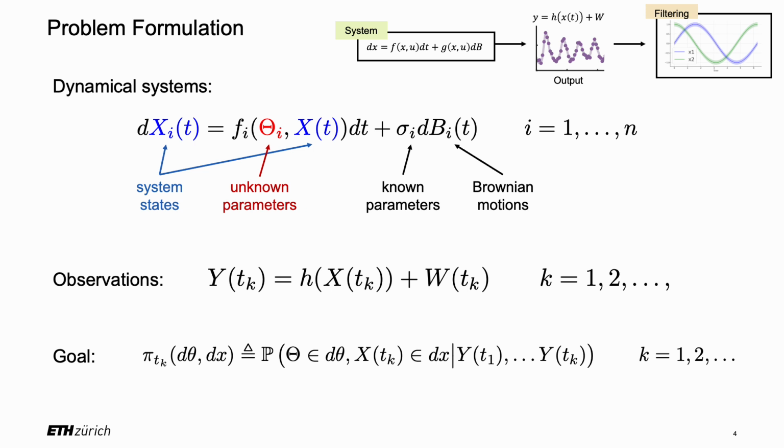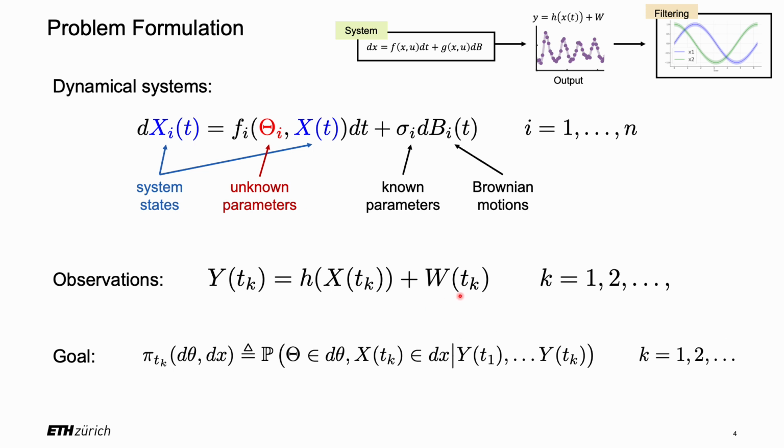In this work, we consider SDE systems described like this. Here, xt is an n-dimensional vector representing the system states. Each element of x of t represents one degree of freedom, whose dynamics are influenced by an unknown parameter, theta i, the whole system state x, a known parameter sigma i, and a Brownian motion bi. The considered system is then measured at a discrete time series with the observation y satisfying this relation. Here h is a known function and w is white noise.